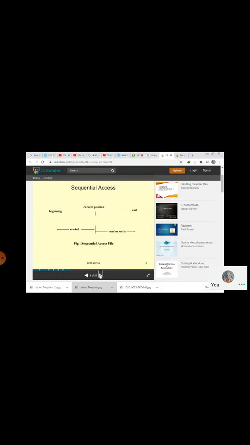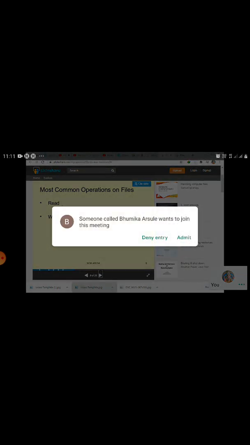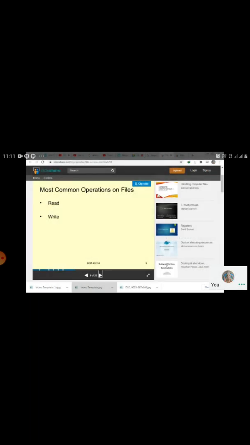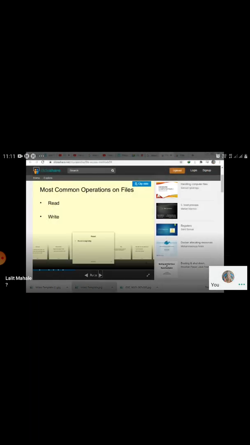Okay, so in sequential file access, a file pointer is there, which consists of the rewind operation, the current position, and the beginning and the end, then read and write. Here you can see that read and write are performed by sequential access. The most common operations on files are read and write.